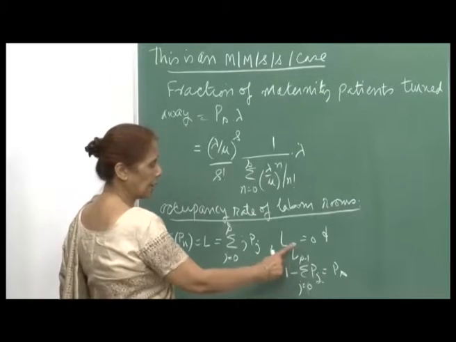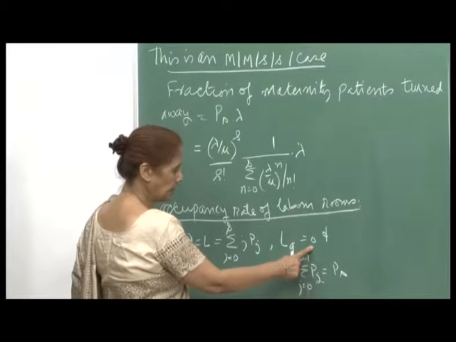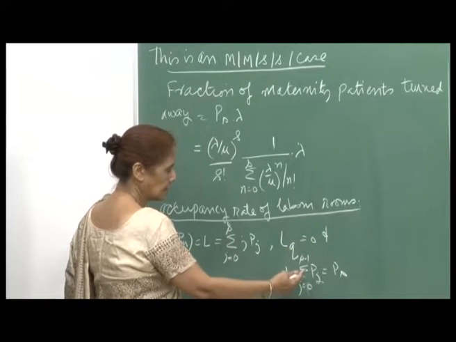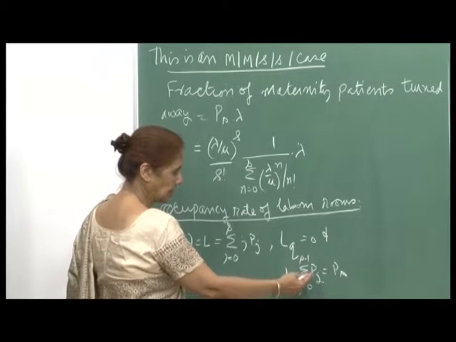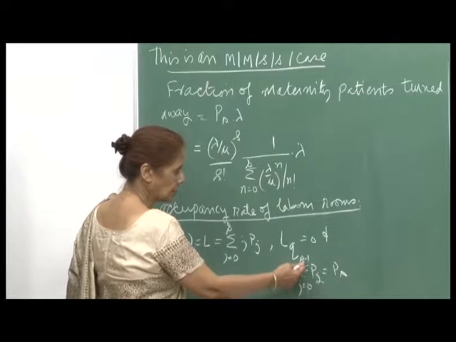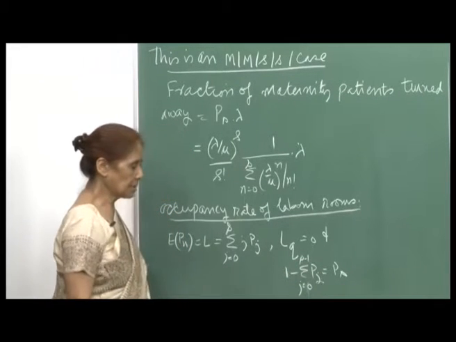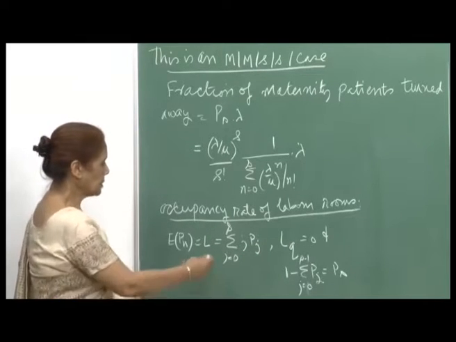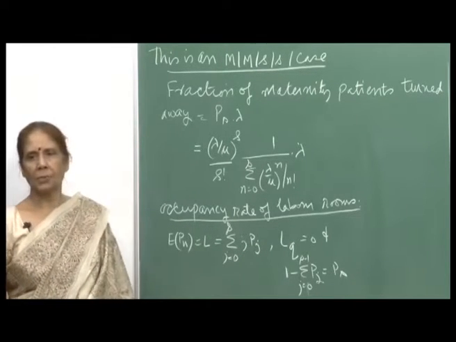So, therefore, L q is 0, there will be no people waiting in the queue. So, 1 minus sigma P j, j varying from 0 to s minus 1 is equal to P s. So, with these conditions we can compute this, and that will give us the occupancy rate of the labor rooms.